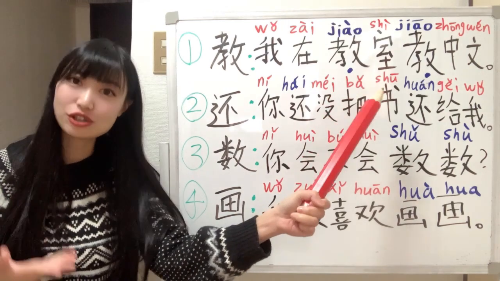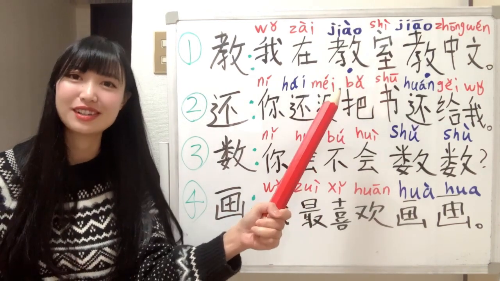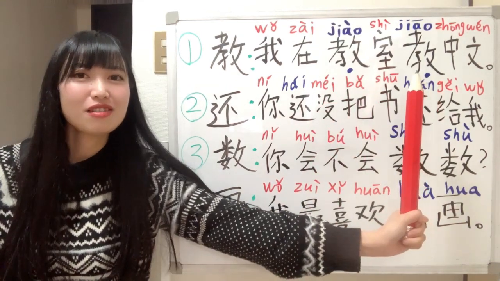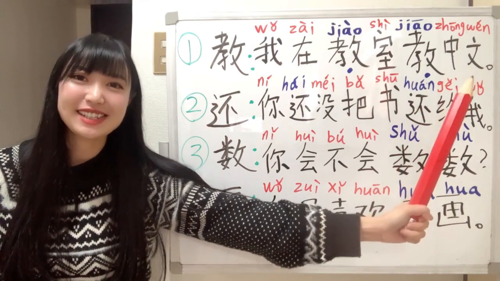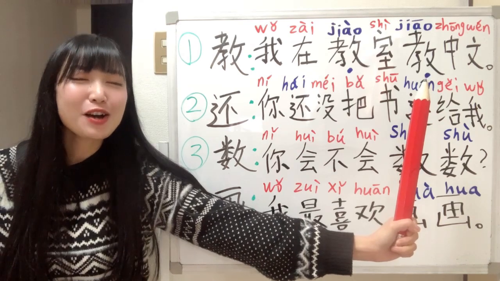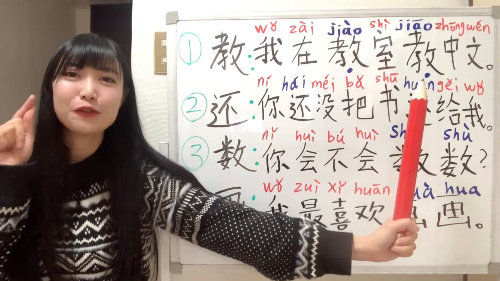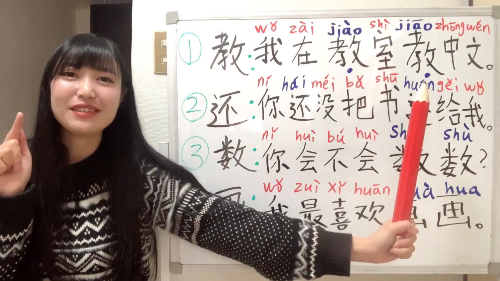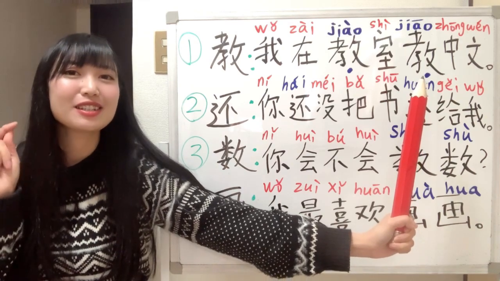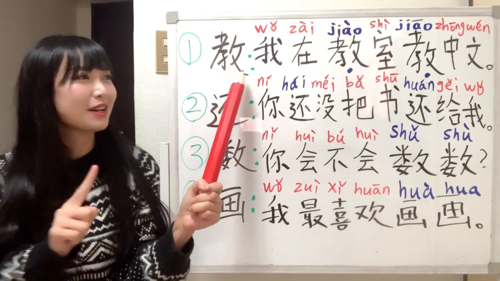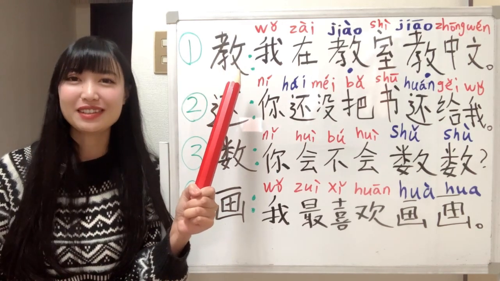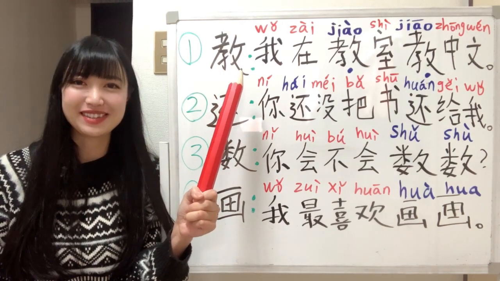Okay, 教室. 教中文, teach Chinese. So 教, this character with the 1st tone, it's a verb and it means to teach. So in this one sentence, the same character has 2 pronunciations.